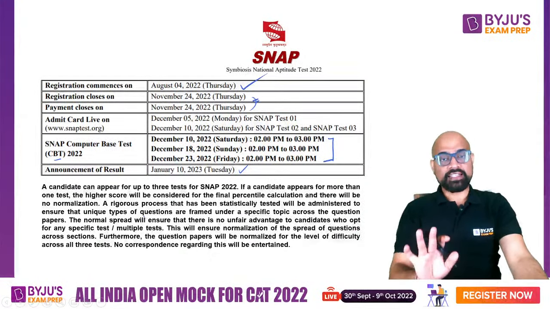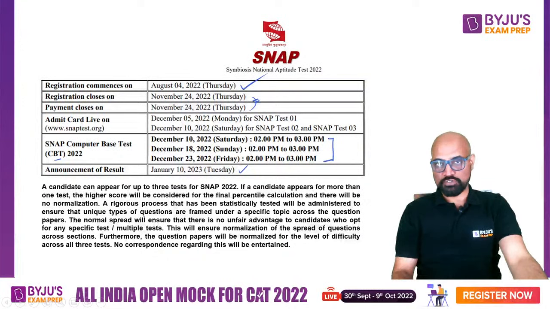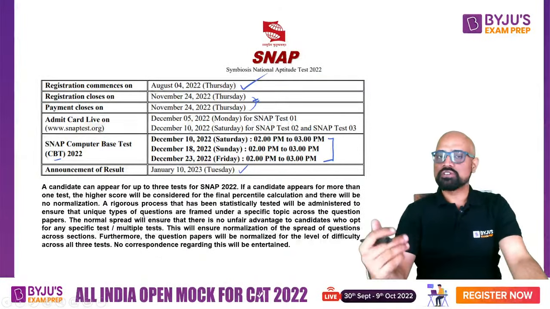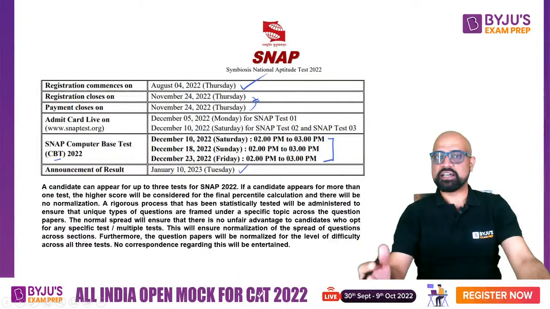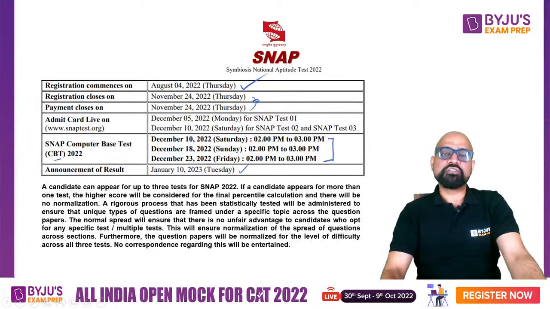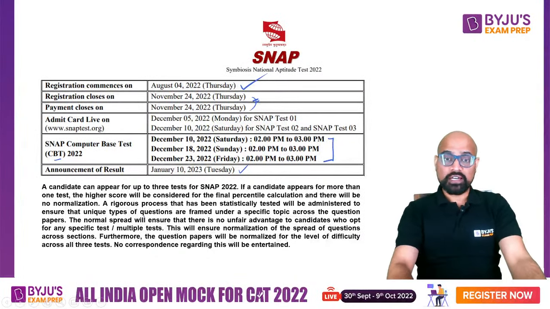They have mentioned that no correspondence regarding this will be entertained, as in you cannot file a motion or a PIL, or drop them an email saying that please do the normalization. They will not at all entertain it. So understand that part.